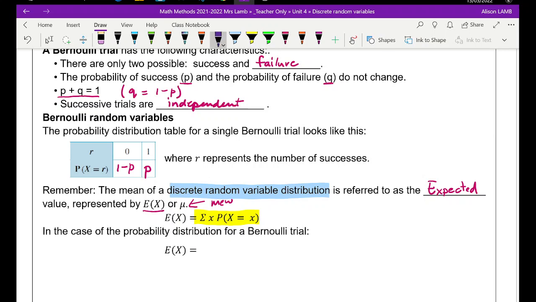We're going to need to add together two different things. The first one will be 0, multiplied by 1 minus p, the probability. Then we add the next one, which is 1, with probability p. So directly from this table, it's 0 times 1 minus p, plus 1 times p. If we simplify that, anything multiplied by 0 gives 0. So the expected value is equal to p.